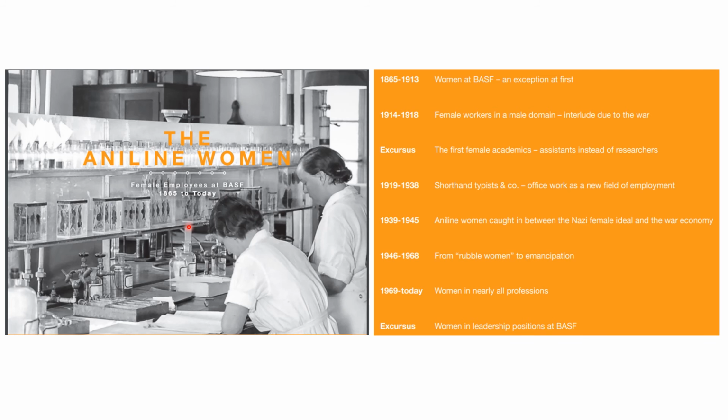So all the female employees who served at BASF at various positions, right from the cleaning staff, then nurse, then scientist, and even in the patent department, at the leadership positions, all their contributions are compiled and they all are named as the Aniline Women because the major work of BASF was on aniline dyes.